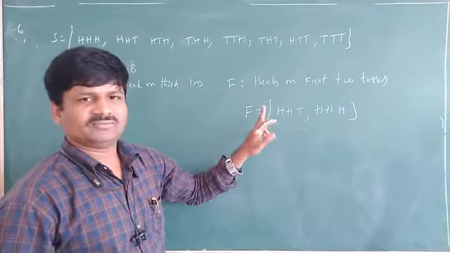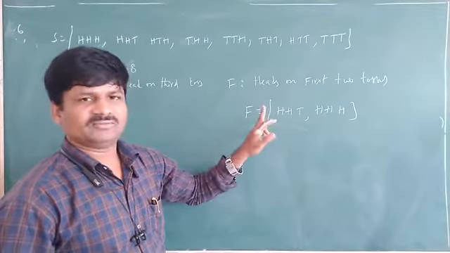Now the probability of E is asked. Head on the third toss. Head on third toss, where will it be? Head on the third toss: this one, T H H. Next T T H. H T H also is there, right? Heads are there.